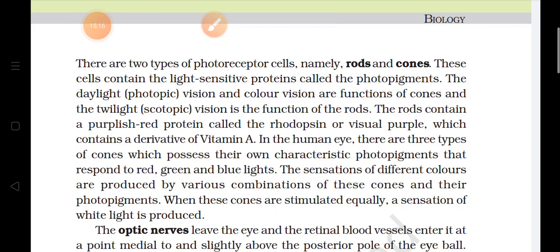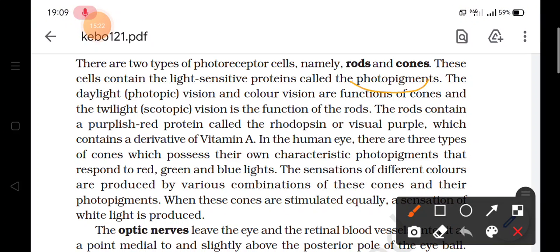These rod cells and cone cells contain light sensitive proteins, and these light sensitive proteins are known as photopigments. When there is daylight, there is photopic vision and color vision. Color vision is because of the cone cells, and the light vision is because of the presence of the rods.